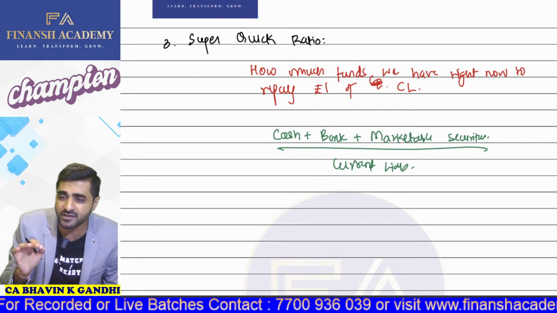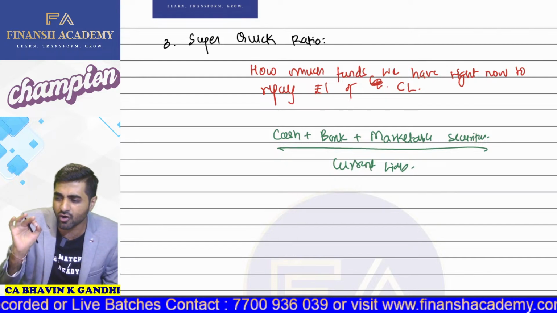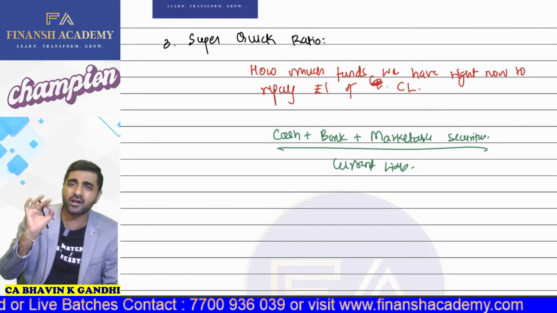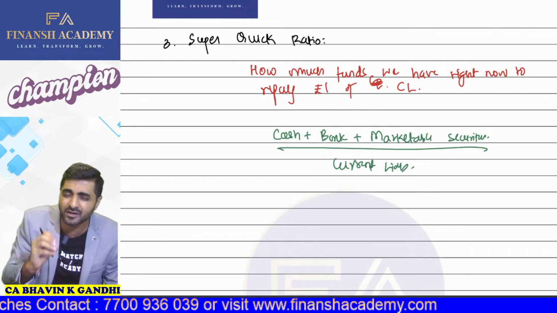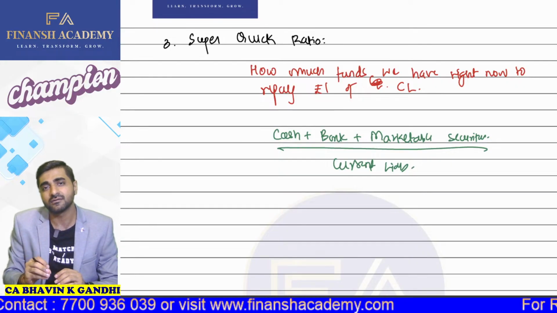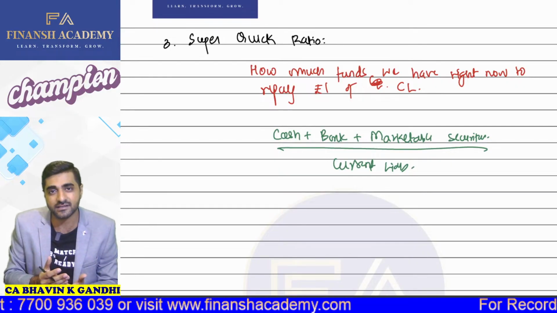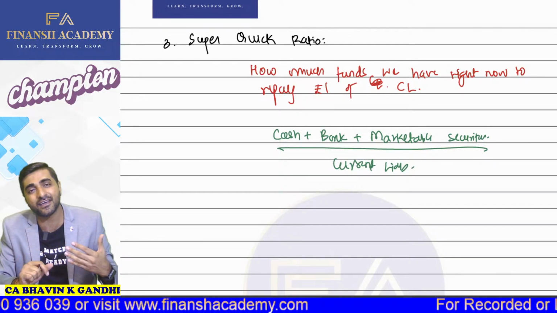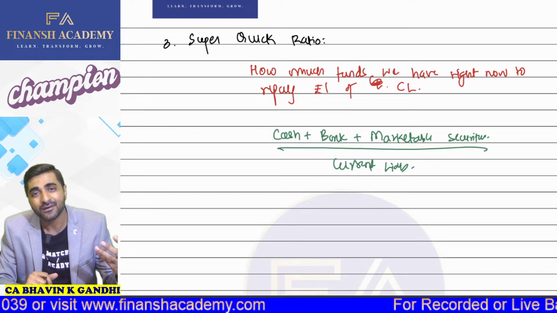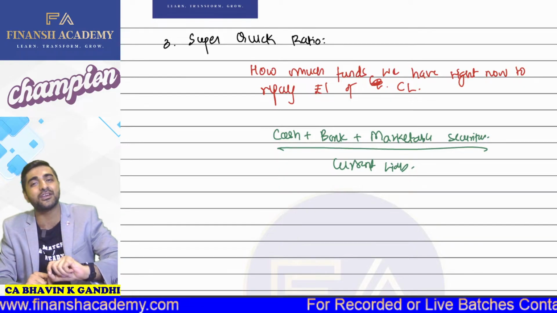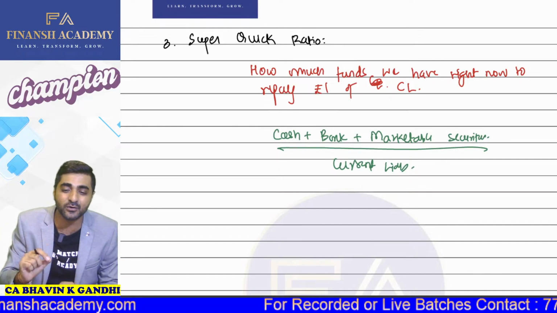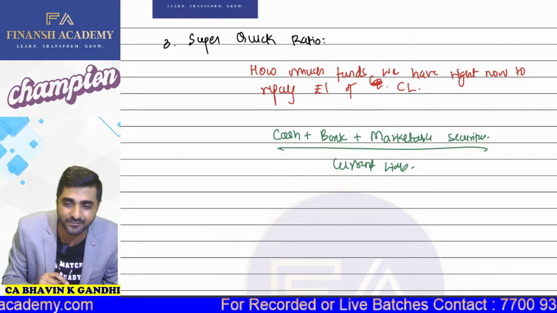So that is why, my dear students, if the super quick ratio is extremely high, what does it tell you? It tells you inefficiency. And if this ratio is extremely low, what does it tell you? That there can be possibility of insolvency, or there can be possibility where we have to now redeem other types of current assets so that it can be converted into cash, and that cash we can use to repay 1 rupee of current liability. Okay.